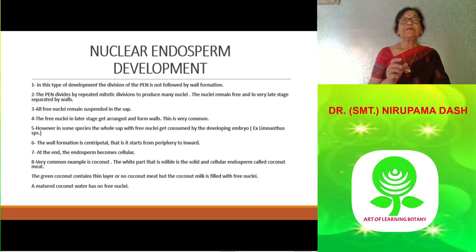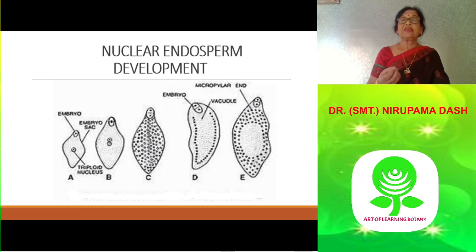Here the primary endosperm nucleus divides and redivides and forms free nuclei, and there is no cell wall formation. The nucleus divides into 2, 4, 8, and even hundreds to thousands of free nuclei. Let us see this in coconut, whose botanical name is Cocos nucifera.